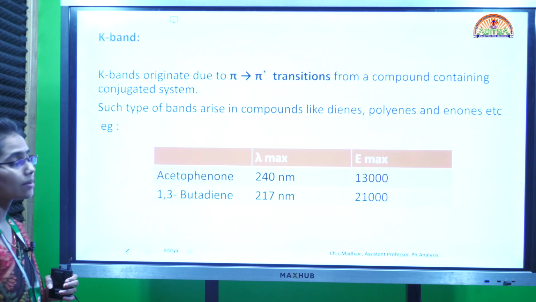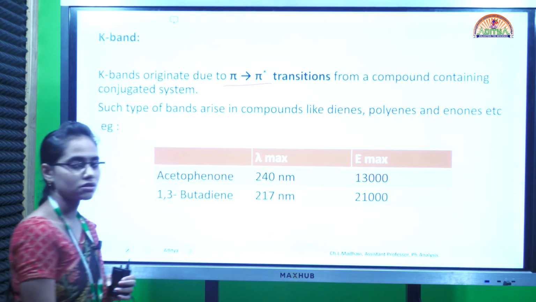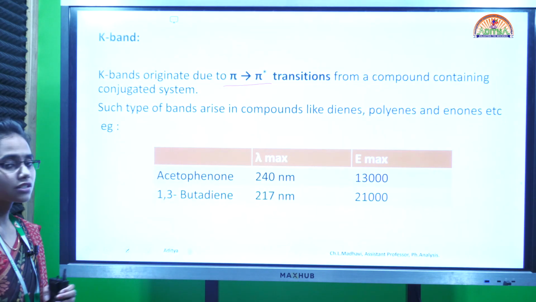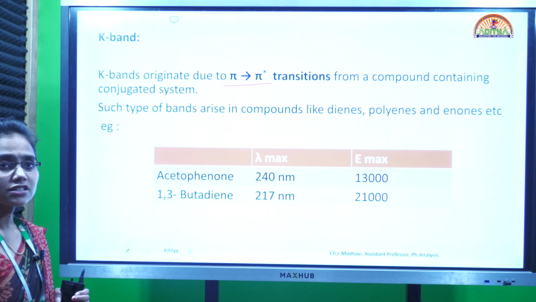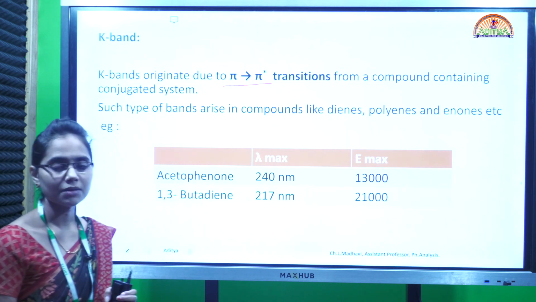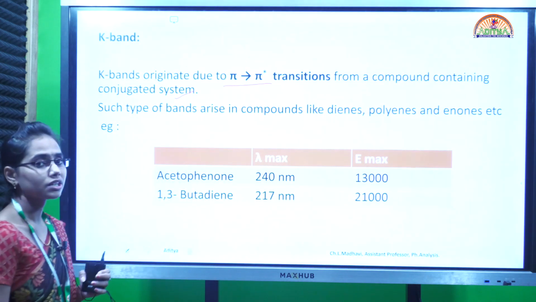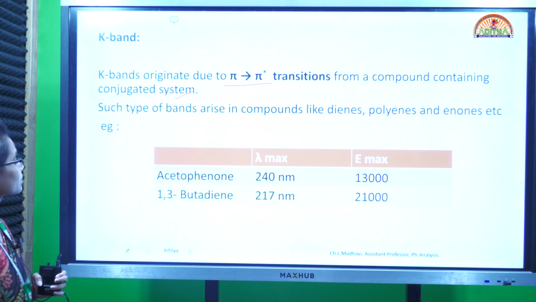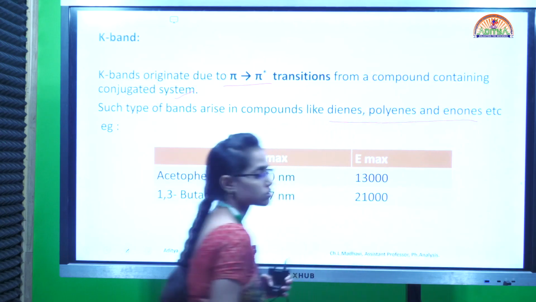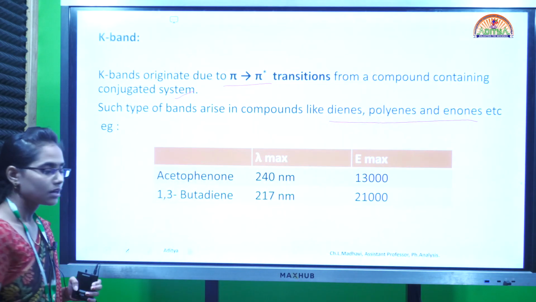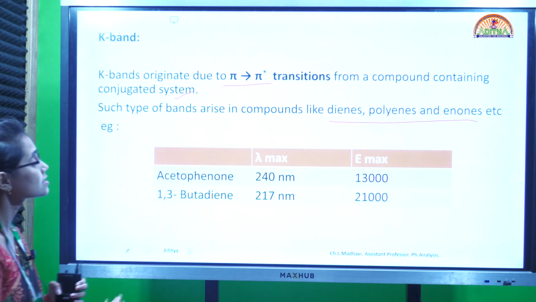So first coming to the K bands. These K bands originate due to the pi to pi star transition. Pi to pi star transitions mean they have unsaturation, that means conjugated systems. So pi to pi star transitions occur in a compound containing a conjugated system, and these types of bands arise in dienes, polyenes and enones. In all these compounds we see these K bands.